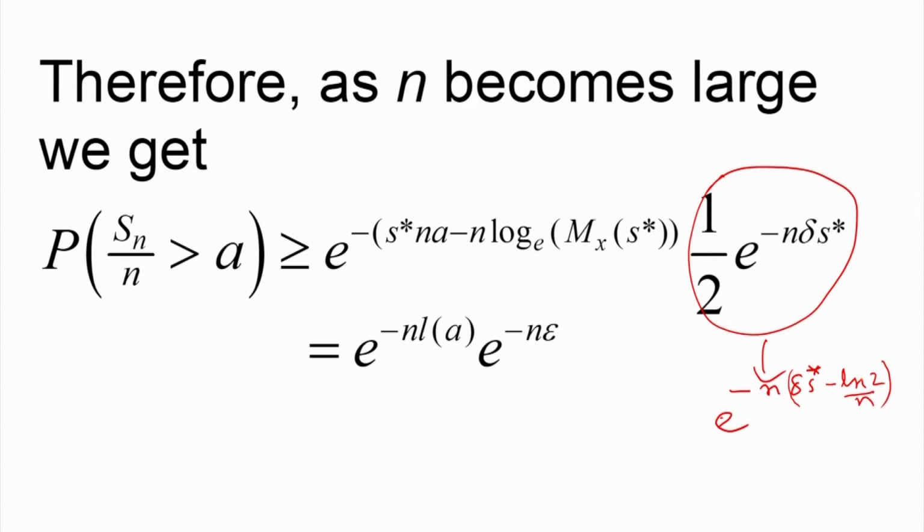Now, this quantity can be made as small as possible. So this quantity will now be our epsilon. Therefore, we can write that this probability is greater than or equal to e to the power minus n of LA minus n of epsilon.